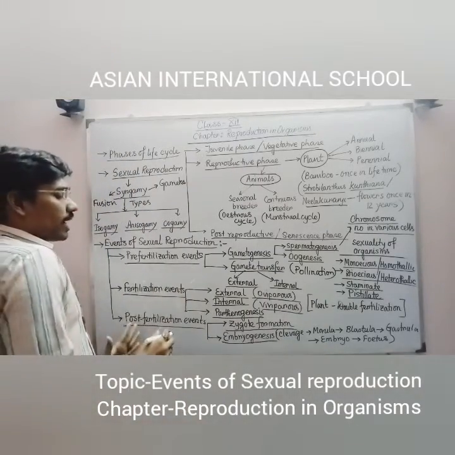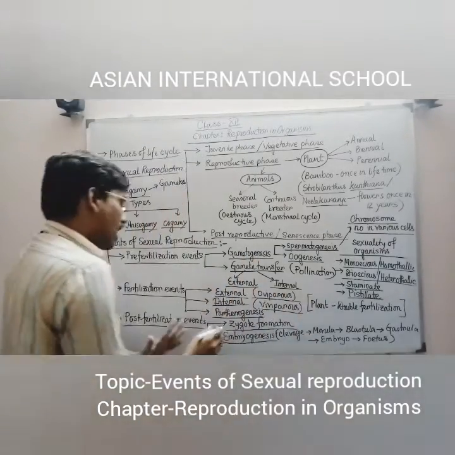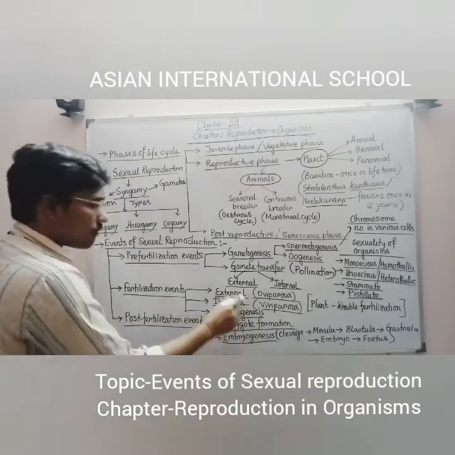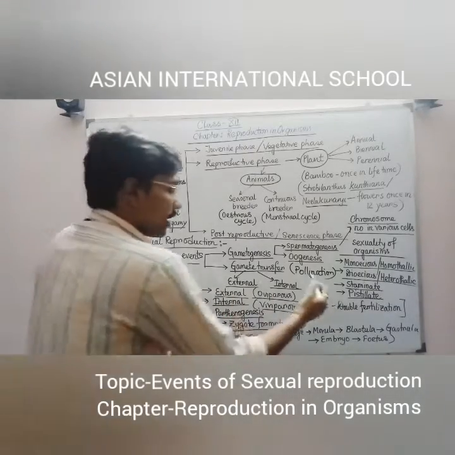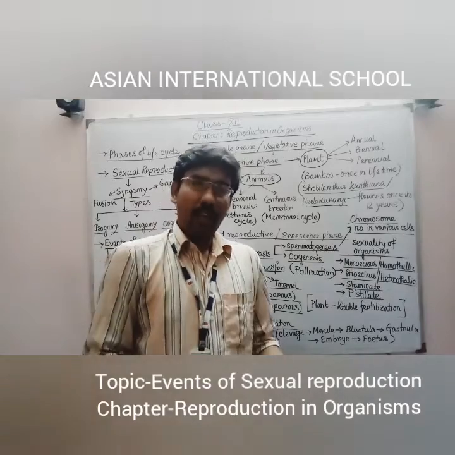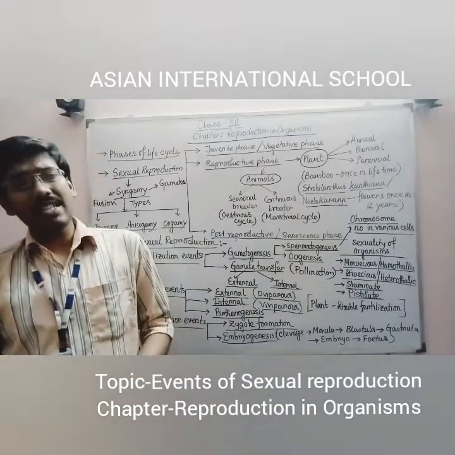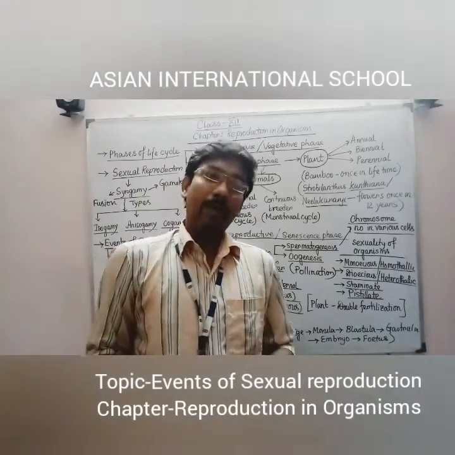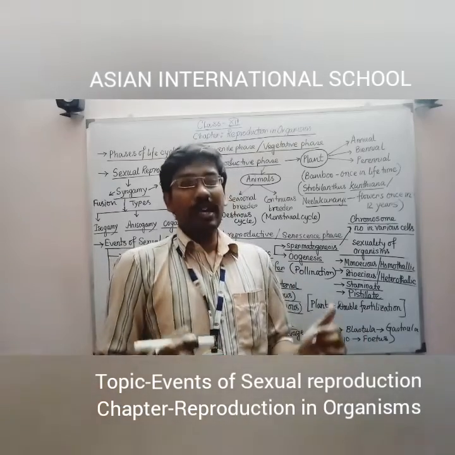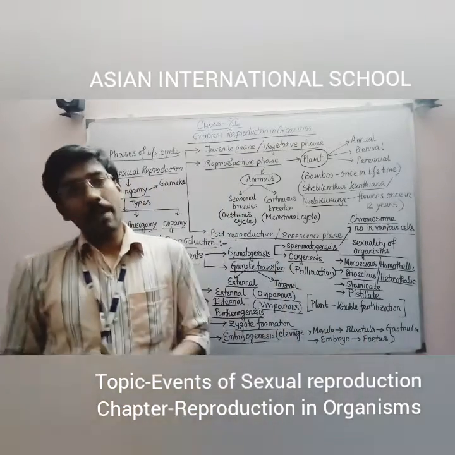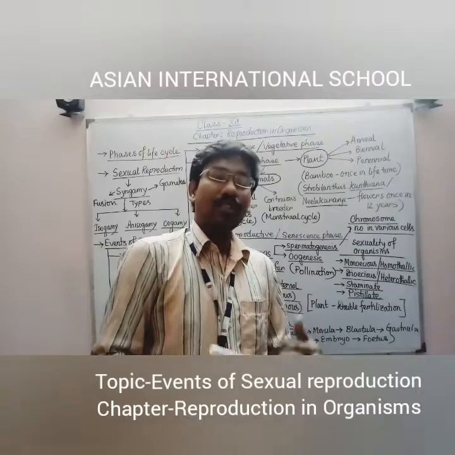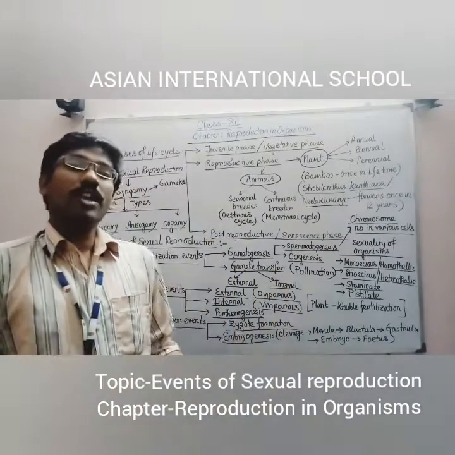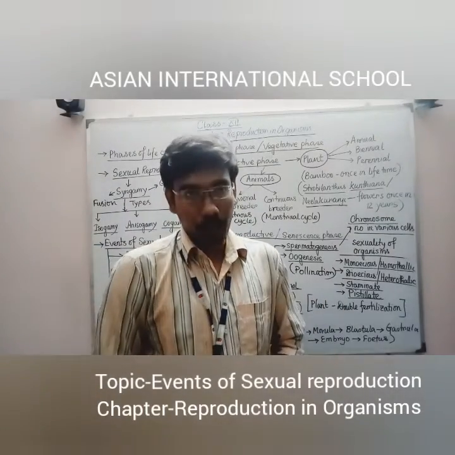Here again I will consider plants for the fertilization event, because the entire part I have discussed is only for animals. In plants, the fertilization process is the fusion of the first male gamete with the egg, forming the zygote, and the second male gamete with the two polar nuclei present within the ovule, causing formation of endosperm.